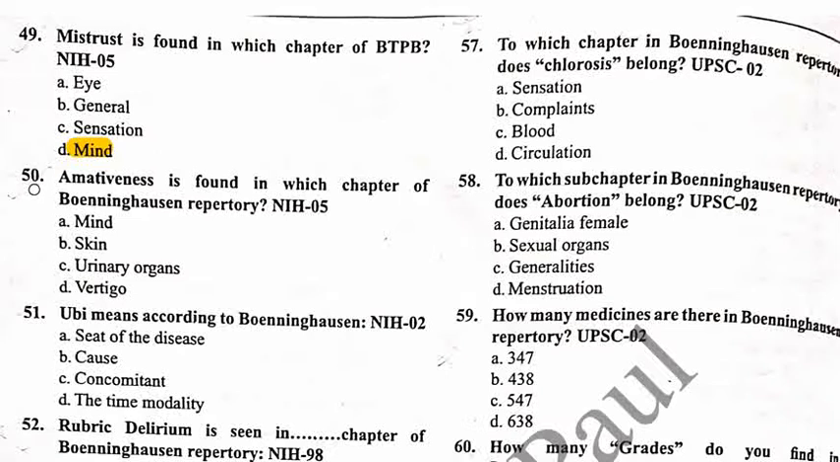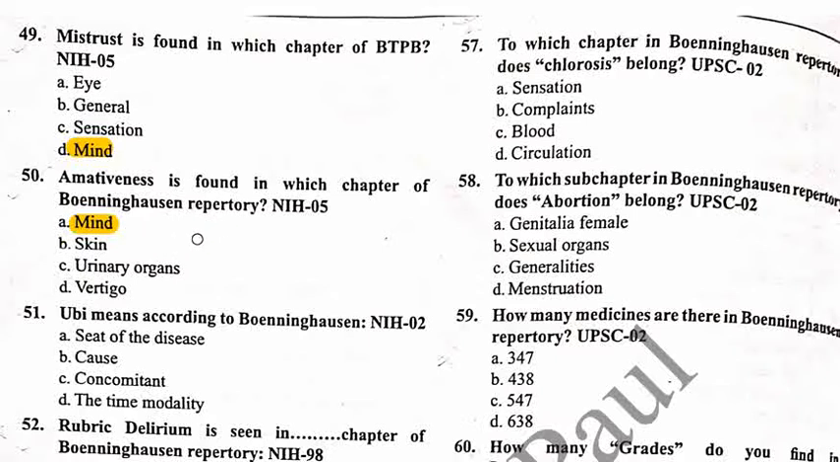The next question, 50: amativeness is found in which chapter of Bonninghausen's repertory? Option A, mind; option B, skin; option C, urinary organs; and option D, vertigo. The correct answer is option A, that is mind. Amativeness is found in the mind chapter.